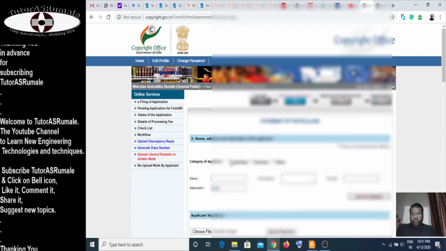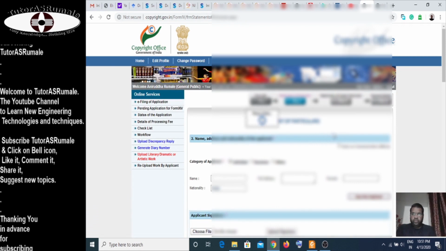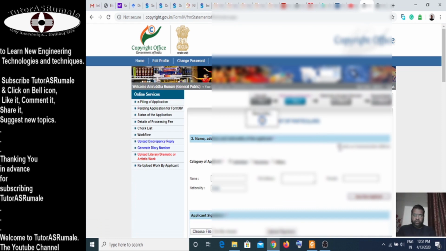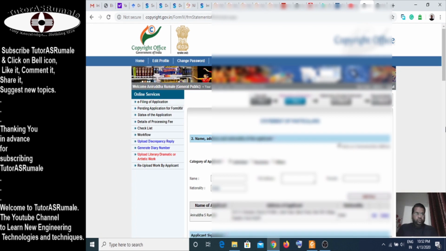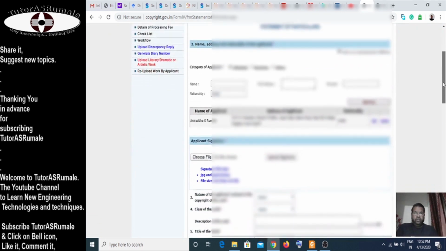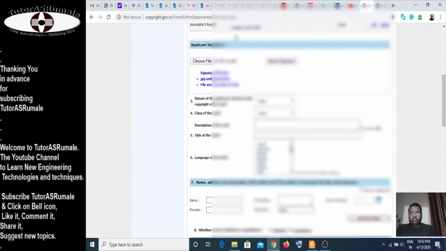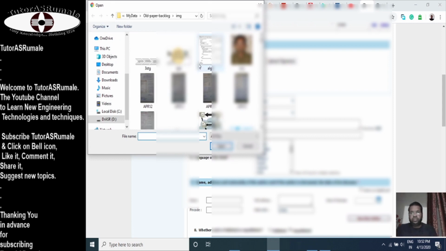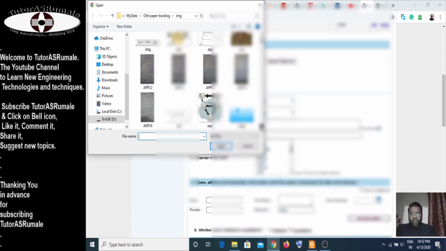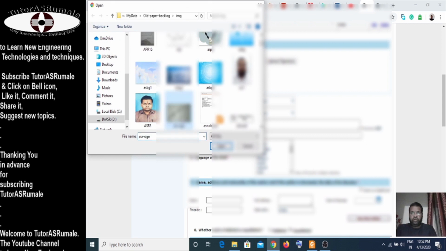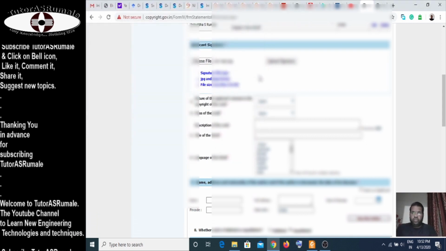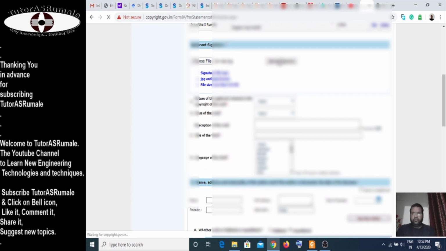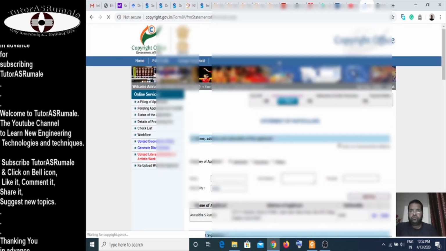You select as an individual, and once you have selected individual, say same as the communication address, so the data gets automatically filled up. You won't need to fill that data once more. Once this is done, you have to choose a signature. For that, on a plain sheet, just sign, then take a photograph of the signature. The JPG file must be less than 512 KB, and upload the signature here.